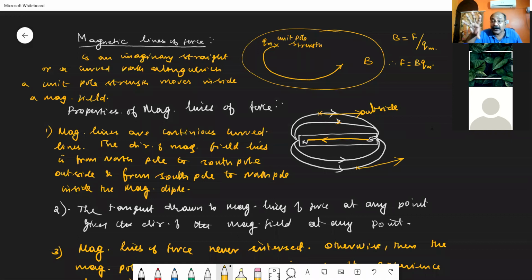Then, know this in passing from the book. What are the properties of these magnetic lines of force? They have listed some 4 properties. The first property, magnetic lines of force are taken to be continuous curved paths or curved lines. Then these magnetic field lines always start in a magnetic dipole from north pole to south pole externally and from south pole to north pole internally.